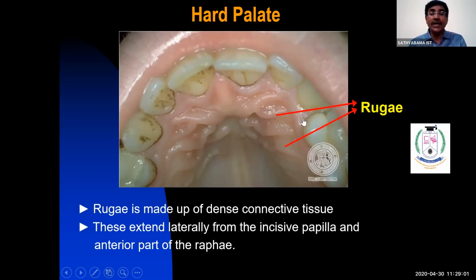Okay. Rugae. So this is the rugae, and this is the mid-palatine raphe. Rugae is made up, again, of dense connective tissue. It extends laterally from the incisor papilla, and this is the anterior part of the rugae. So from the raphe, you have fibrous connective tissue running laterally. Even from the incisor papilla, dense connective tissue running laterally, that is called the rugae.